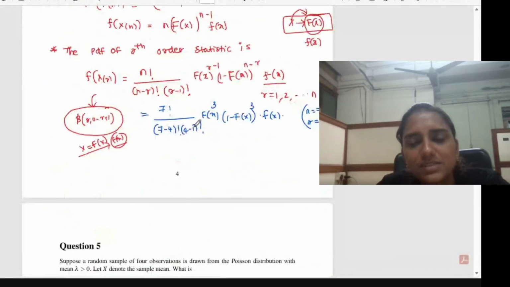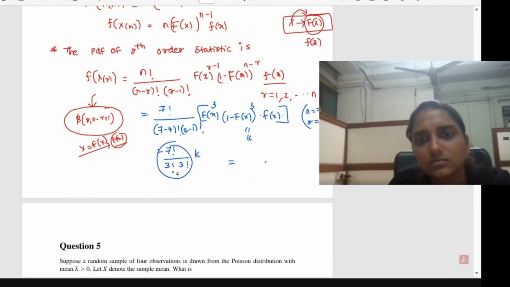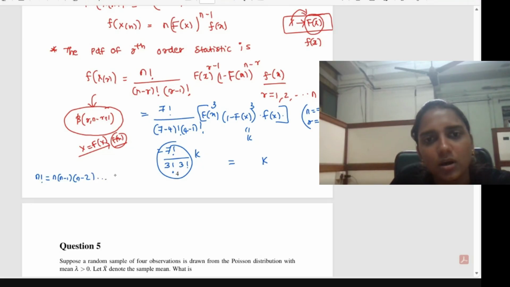So what is the value of this part? 7 factorial divided by... we can take this as some k. So this is 7 factorial by 3 factorial into 3 factorial into that k. What is this value? You can simplify the factorials. You all know the property of n factorial: n factorial is equal to n into n minus 1 into n minus 2 up to 2 into 1.